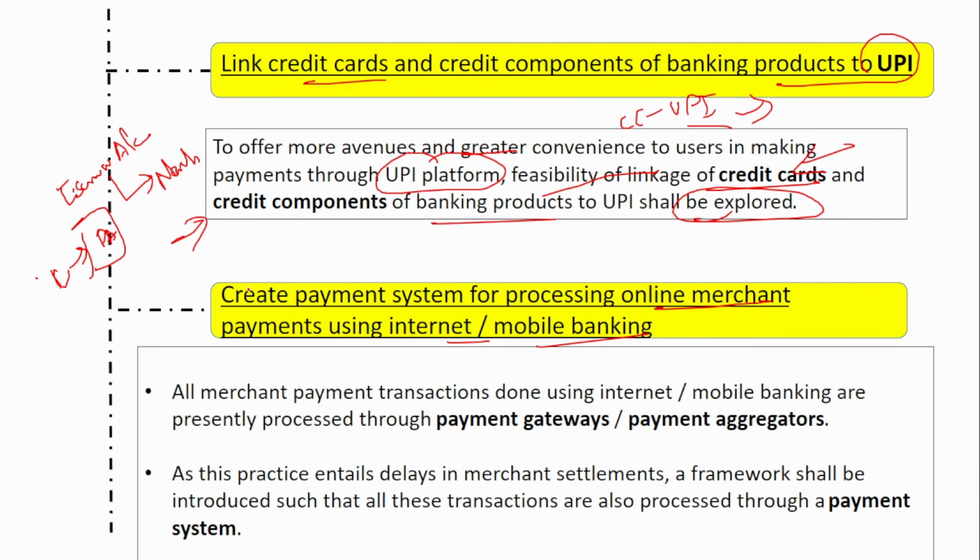So generally, it takes 2 or 3 days for the merchant to receive his amount. That is because of the agreement between the payment aggregator and the merchant. So RBI is saying that we should plan such a payment system such that this amount transfer is continuous, that is, it is immediately credited to the merchant account. That is what is mentioned here. All merchant payment transactions done using internet or mobile banking are presently processed through the payment gateway or the payment aggregator. As this practice entails delayed settlements, a framework shall be introduced such that these transactions are also processed through a payment system.